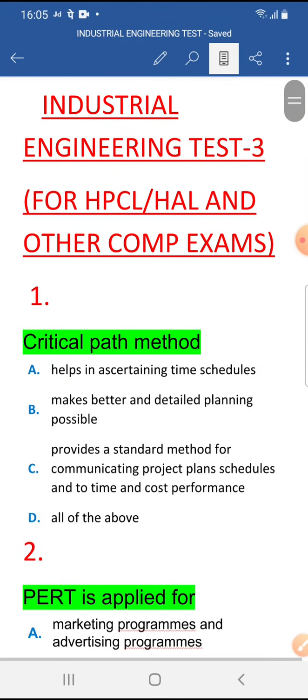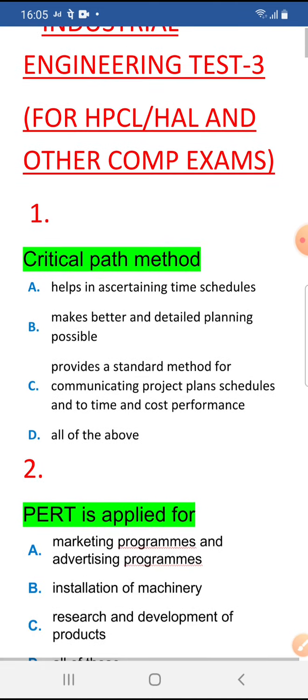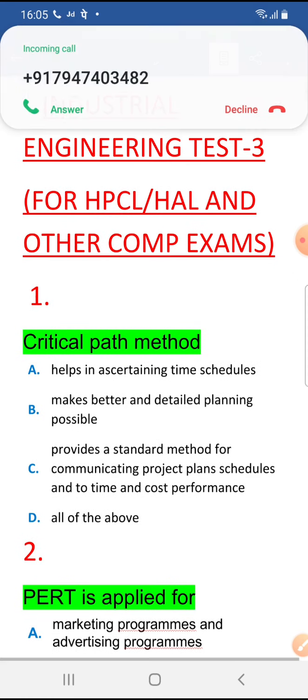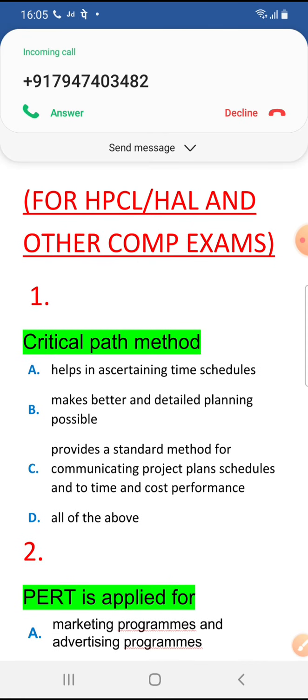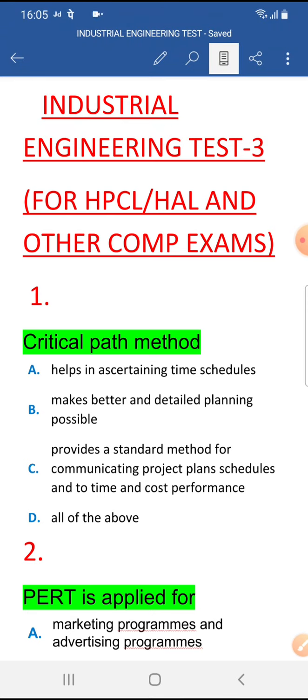So I will conduct two more tests. With this you will be ready to do any question from HPCL or similar exams. What you have to do is first finish RS Khurmi, RK Jain, IES and GATE questions. This is the order: first RS Khurmi, after that RK Jain, after that IES, after that GATE. Okay, all the best.